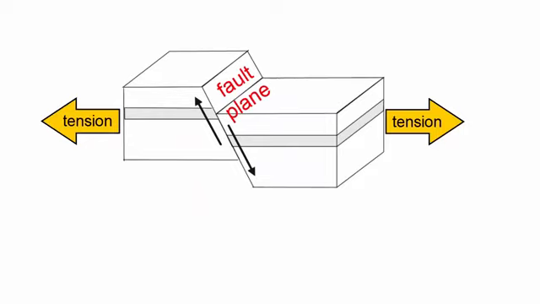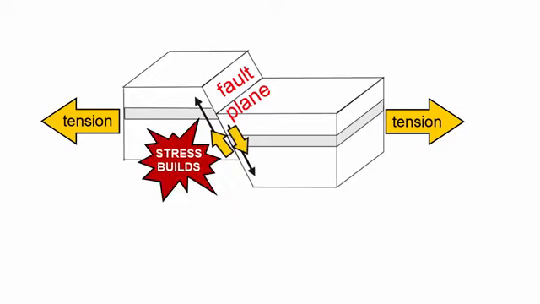As discussed in the Folds and Faults video tutorial, faults are planes along which rocks under stress have broken and moved. After a fault is formed, successive application of stress can cause continued movement of the rocks along each side of the fault. If that stress is released through continual movement, we say the fault creeps. However, when friction causes the fault to stick, stress will build, and the rocks on either side of the fault will deform elastically under that stress.